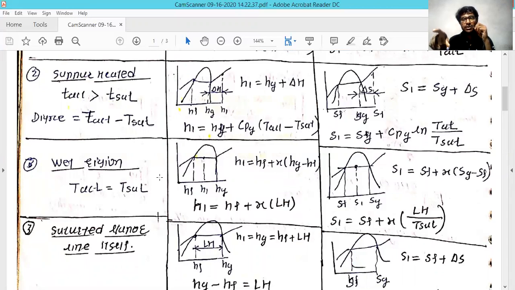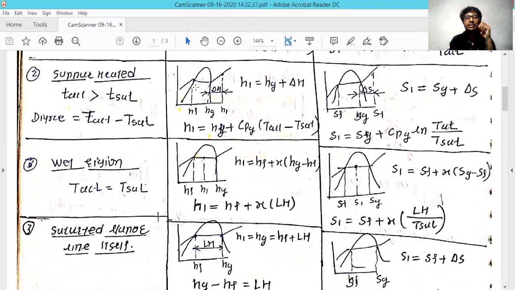So the degree of superheat is T actual minus T saturation, because the temperature of the actual substance is more than the saturation temperature. In this condition, if you want to find the enthalpy, consider what you add once you start heating the steam beyond the saturated vapor line. To calculate what enthalpy you have added to the steam at a particular stage, one point you already know is the enthalpy of that substance, hg.